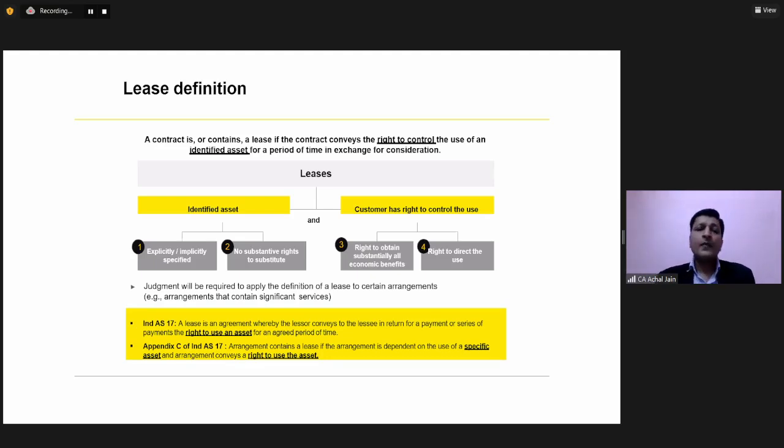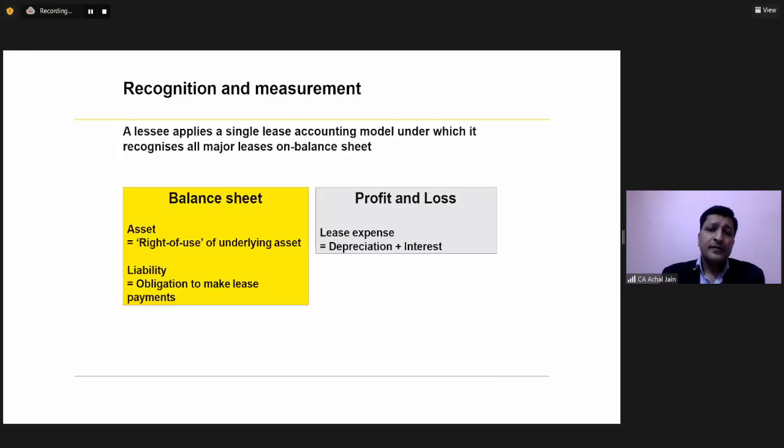Now moving further, talking about the way accounting is required to be done, we have discussed that the accounting for a lessee will not require a classification test, first of all, and the lessee will record the asset and the liability in its balance sheet in case of an arrangement which was an operating lease.